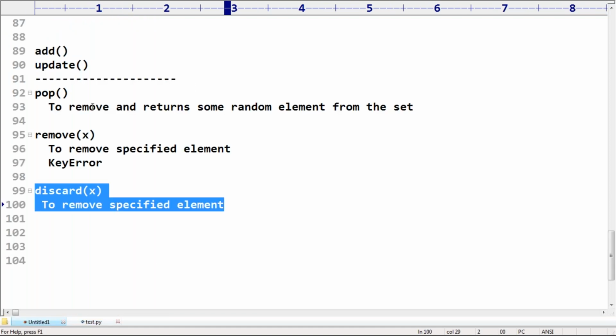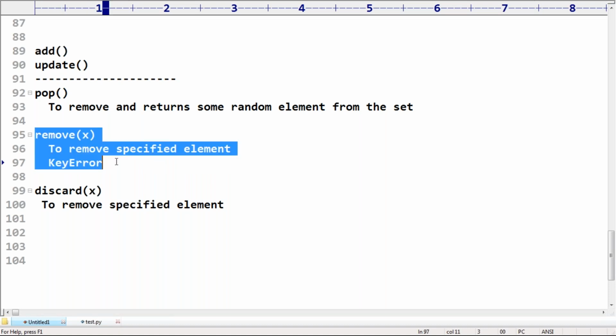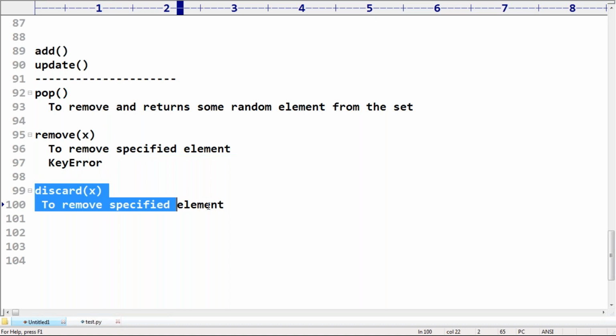The difference between remove and discard? Which of the two is good? Is discard good or is remove good? Discard is always recommended, because if a specified element is not there, we are going to get a key error with remove. That's why I don't want any error. If it is there, remove. Otherwise, ignore. Then discard is highly recommended, right?